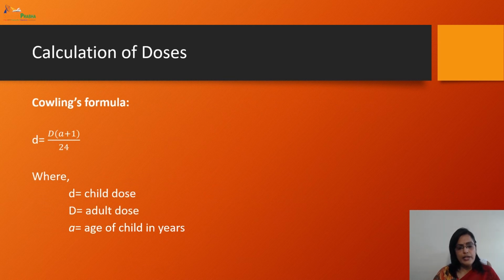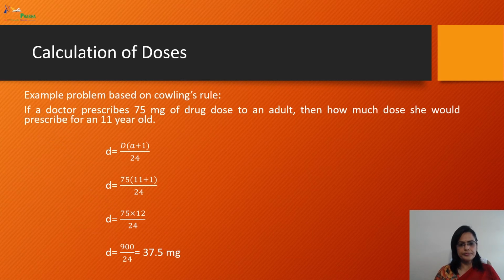Collins formula. It is d equals D into A plus 1 divided by 24, where the child dose which we are calculating is represented by small d, and capital D is the adult dose, and A is the age of the child in years. So this is the formula. For your better understanding, I have written an example. Just look at this example. If a doctor prescribes 75 mg as a dose to an adult, then how much dose would she prescribe for an 11-year-old?